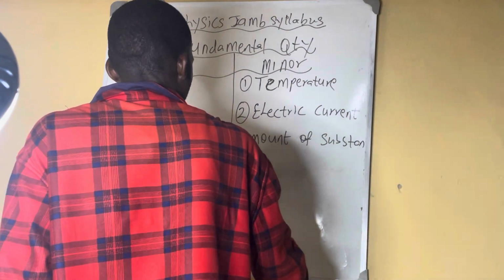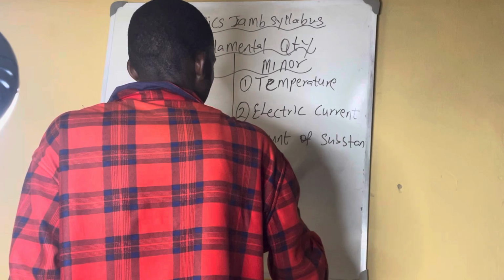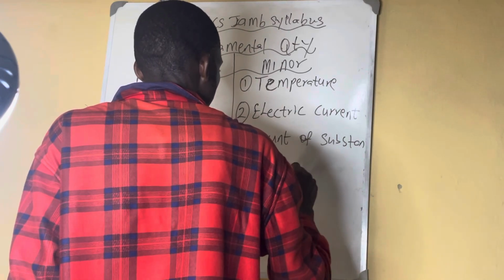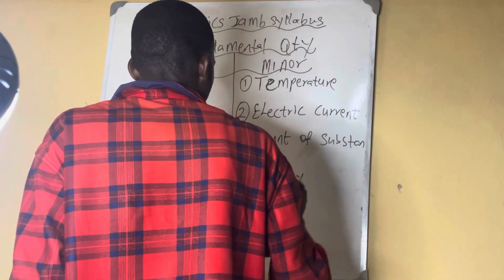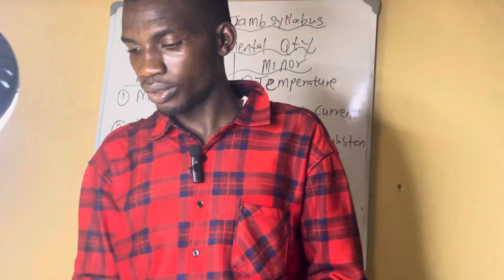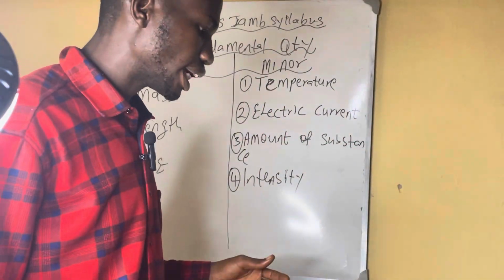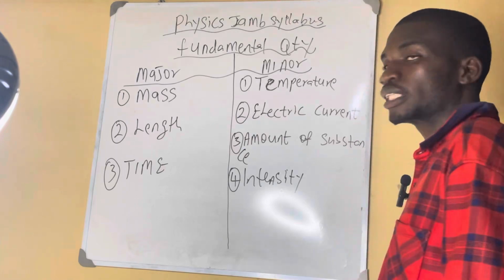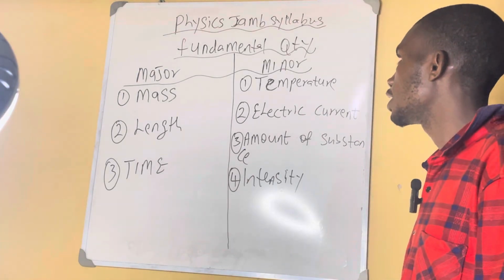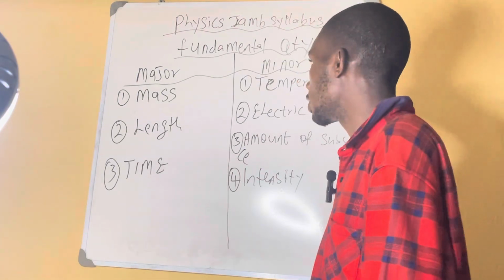Number four, intensity. So now look at the board. These are the fundamental quantities.